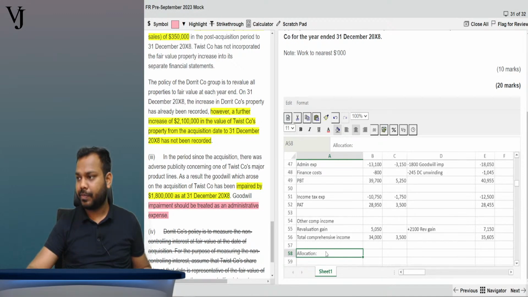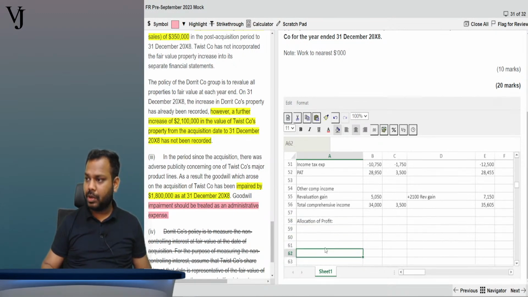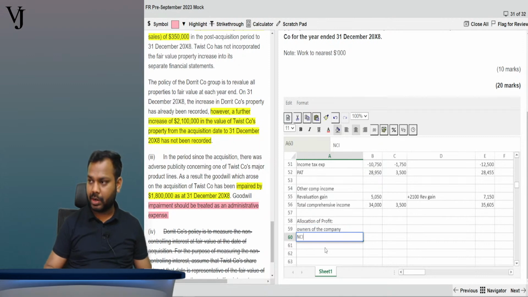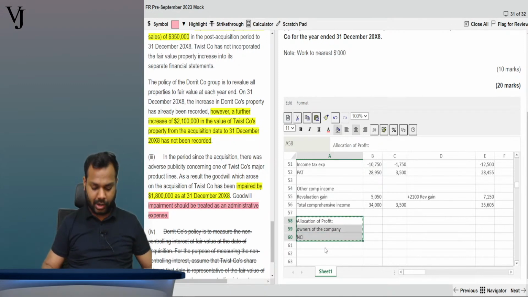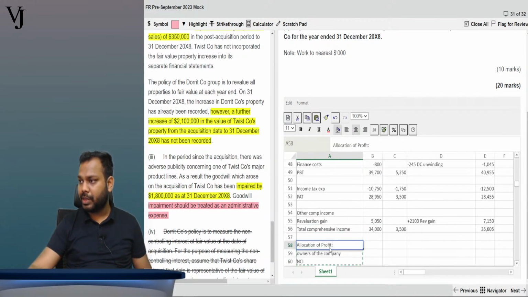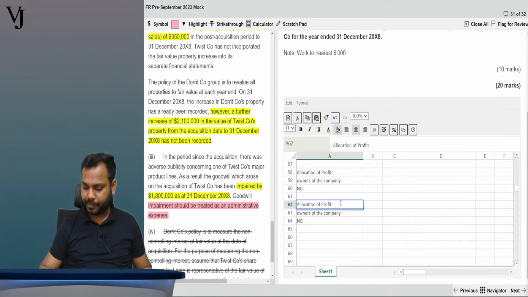Now allocation of profit. Allocation of profit to whom? To owners of the company and non-controlling interest. Okay, now for that you can write a copy, and then again allocation of total comprehensive income.